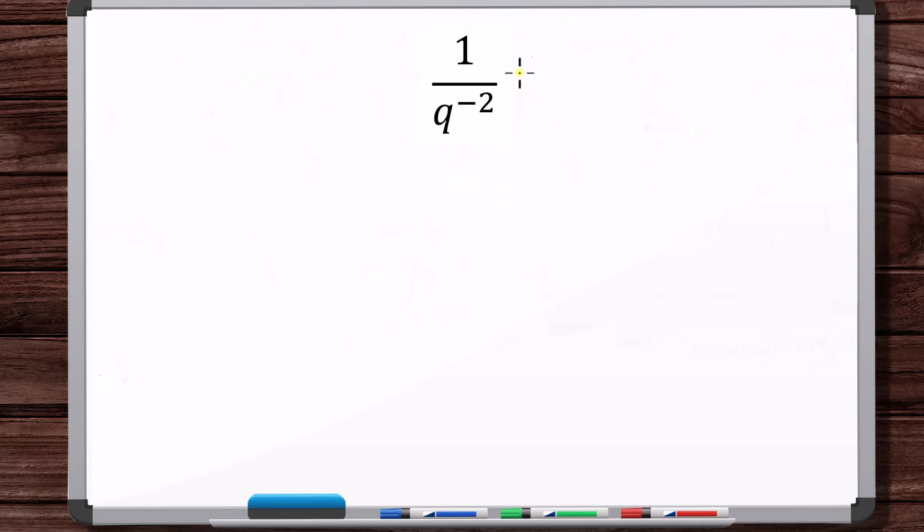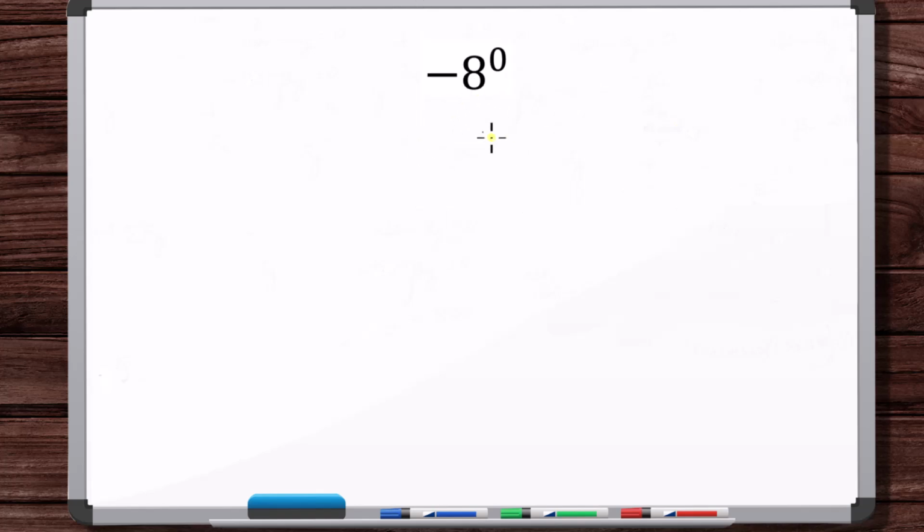Okay, what is 1 over q to the minus 2? Well, we know how to evaluate this based on the properties of exponents, but for these initial examples, I think the textbook wanted us to practice without using the properties of exponents, and in the next video we'll use properties of exponents. So, we know the meaning of q to the minus 2 is 1 over q squared. Okay, so now we have 1 over 1 over q squared, and then we take the reciprocal. Okay, and we're left with q squared.